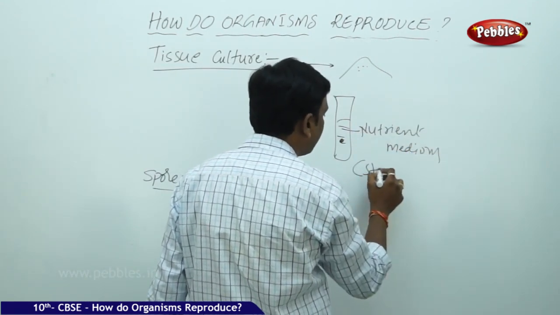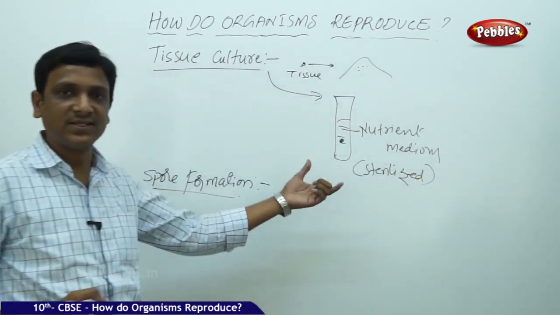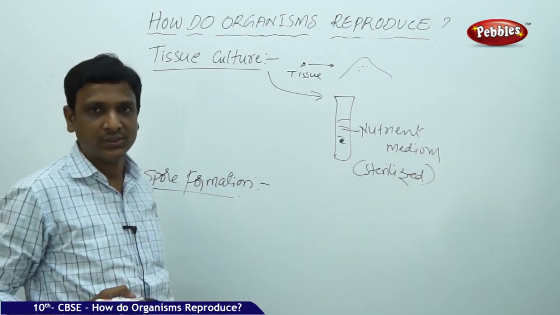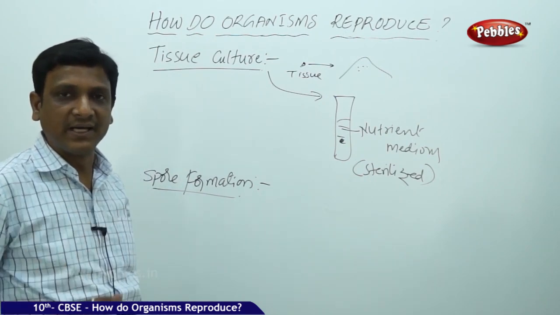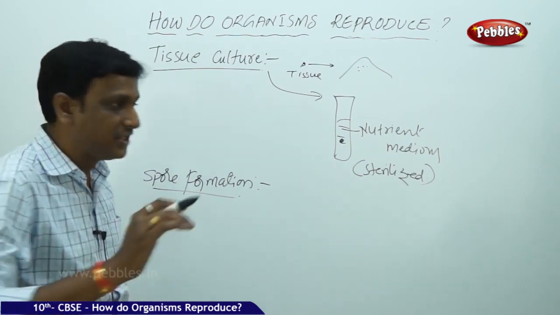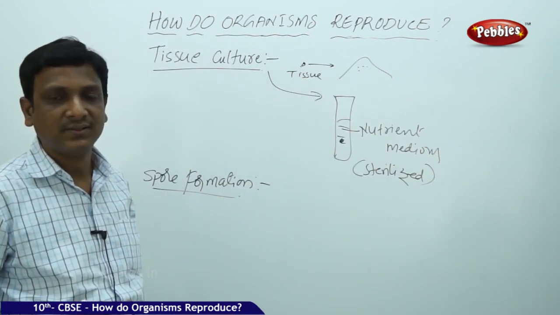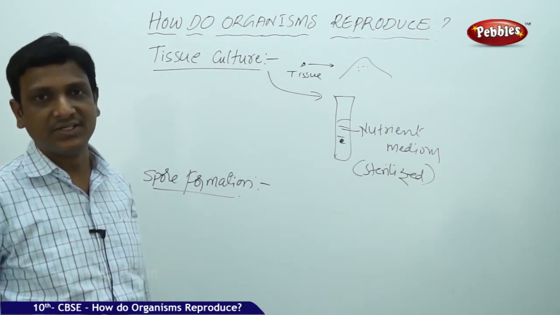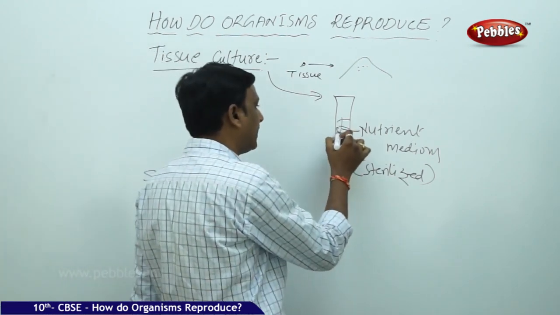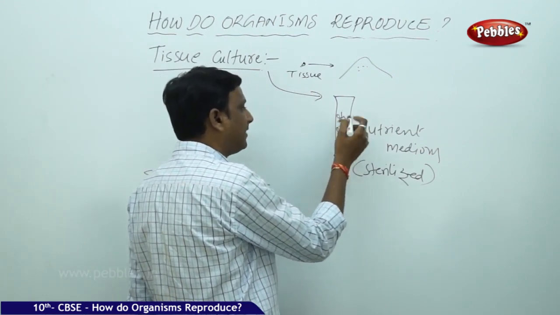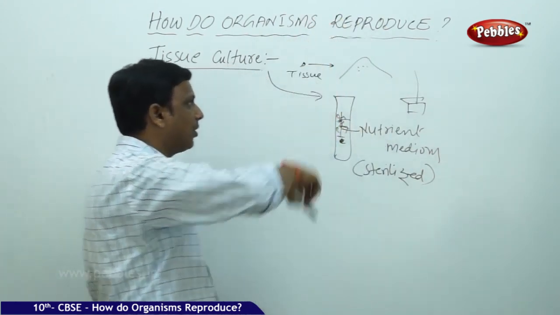And moreover, it is sterilized. That means made free from bacteria. Otherwise, fungus will get in, bacteria will destroy the tissue. The tissue is sterilized, treated for not being affected by any bacteria or fungus. And the tissue is kept in a nutrient medium, which will provide the nutrients. And the total thing is kept in hygienic, non-infectious conditions. Then the tissue will grow into a new plant. Once this is grown into a plantlet, the plant can be potted. It can be kept in a pot.